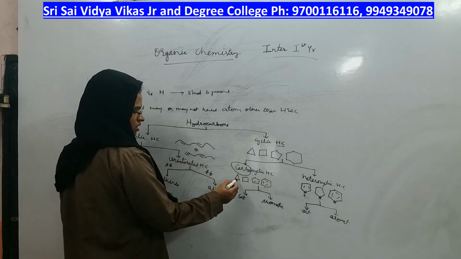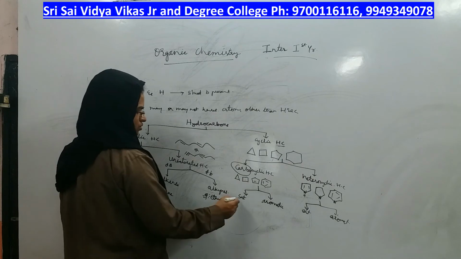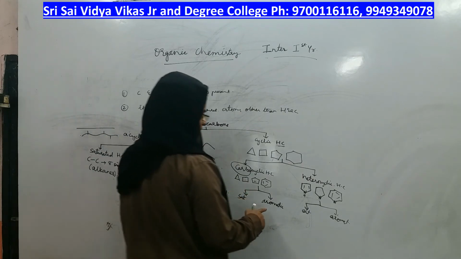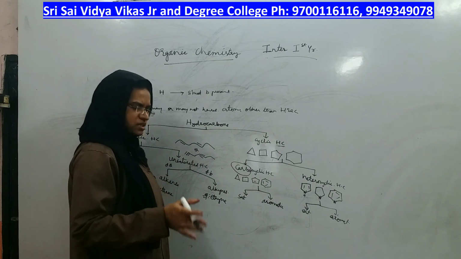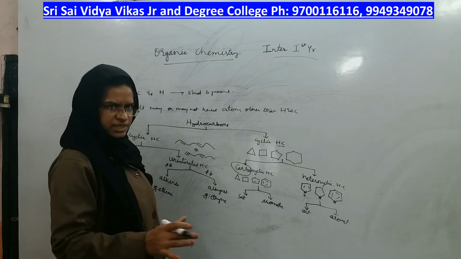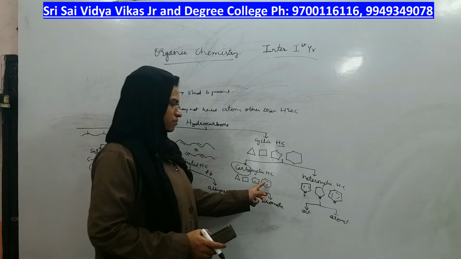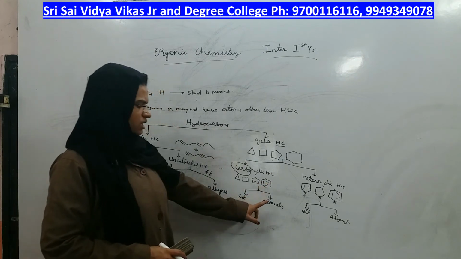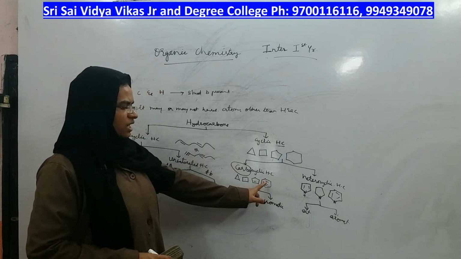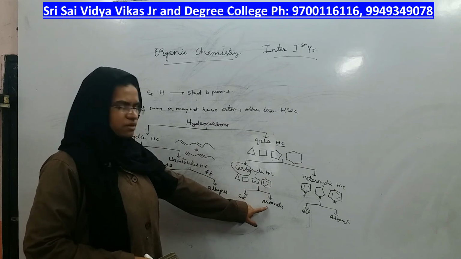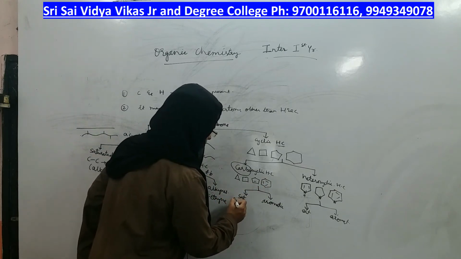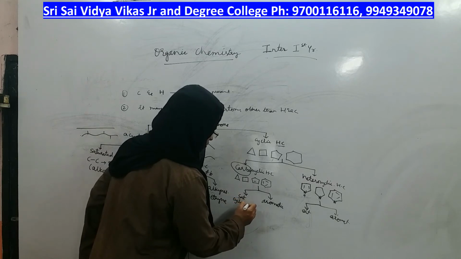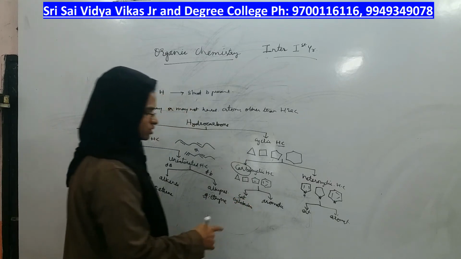Saturated means all the bonds should be single bonds only. Then unsaturated or aromatic: it's not necessary that unsaturated is always aromatic. Sometimes unsaturated is just unsaturated or sometimes it can become aromatic. Right? So, if the compound has alternate pi bonds, it becomes unsaturated. Example is benzene, example is cyclobutane, cyclopentane and so on.